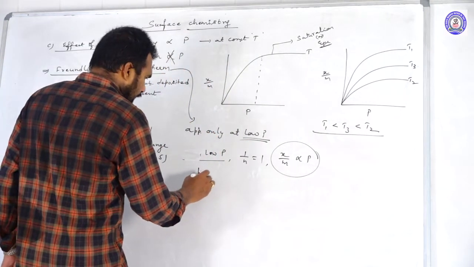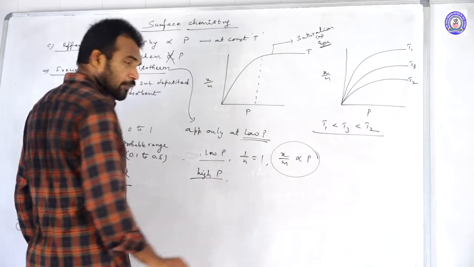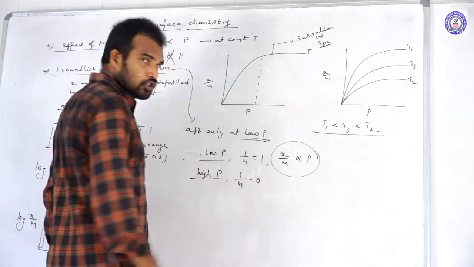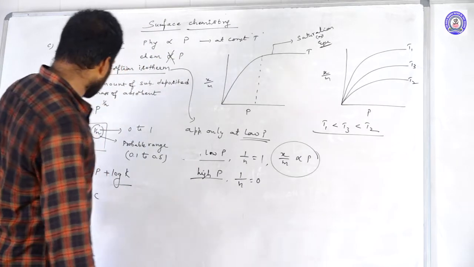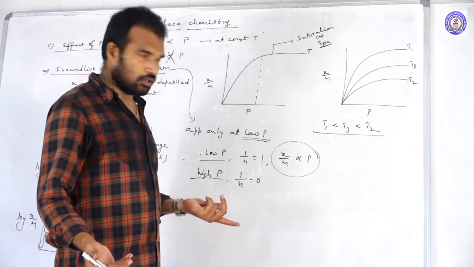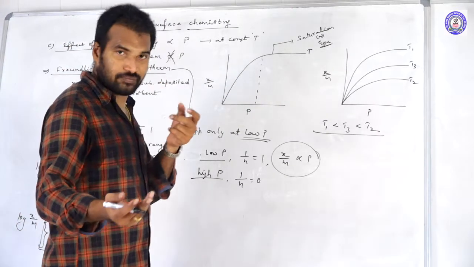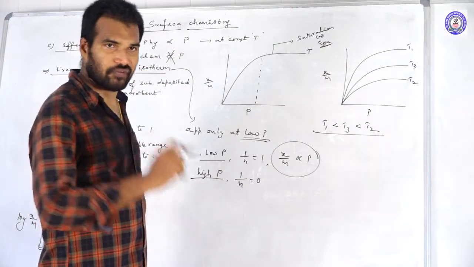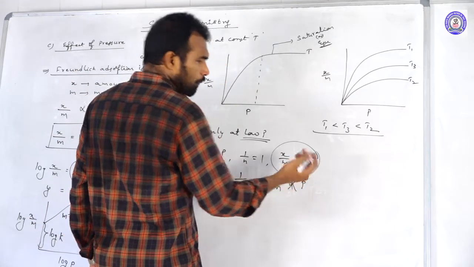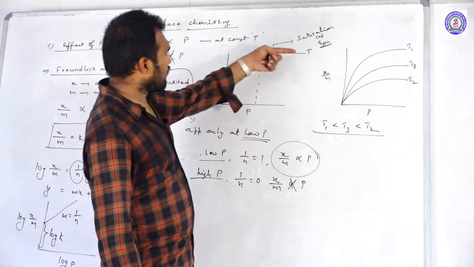Suppose at high pressure conditions, what happens? At high pressure conditions, 1 by n value is nearer to 0. If 1 by n value is nearer to 0, anything to the power of 0 is equal to what? Sorry, 1. That means x by m is independent of pressure. That is why it is coming to saturation.